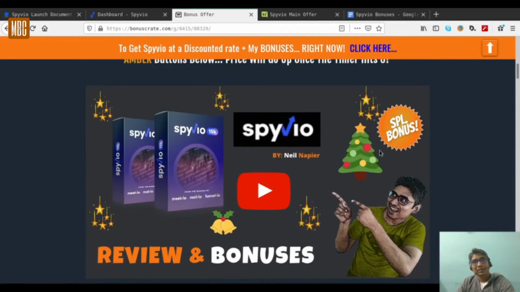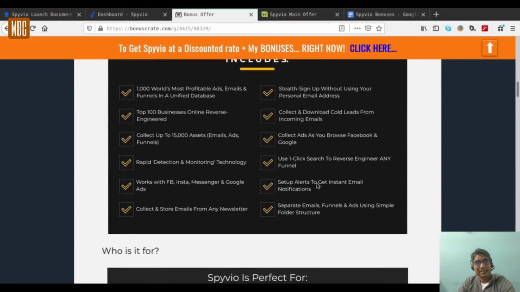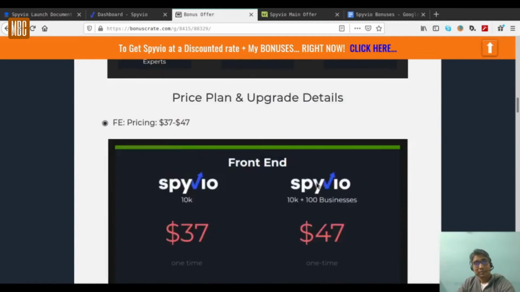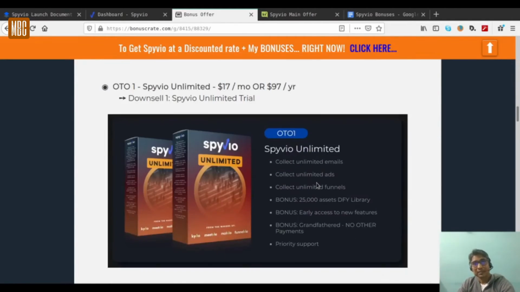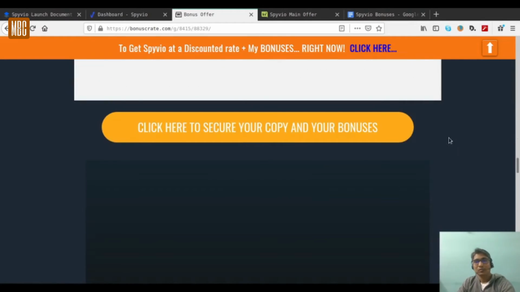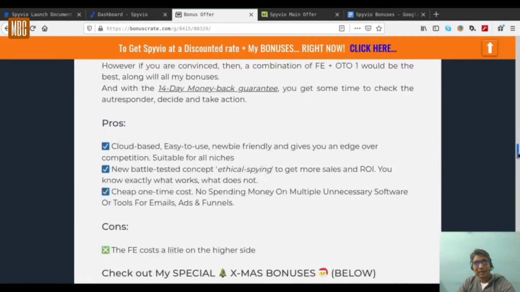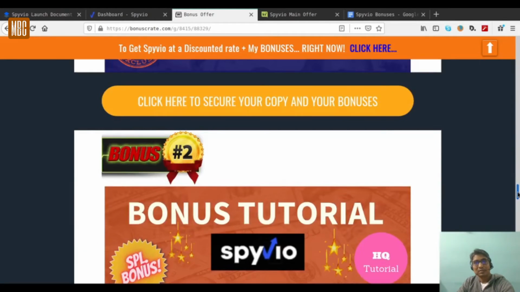There is my review over here. You need to click and check my review. All the details of the software are given over here. There's a full written review that I have given. You can go through it. And all over this site, there are these yellow buttons that are there. Actually, amber colored buttons. And there are more yellow buttons all throughout the site.